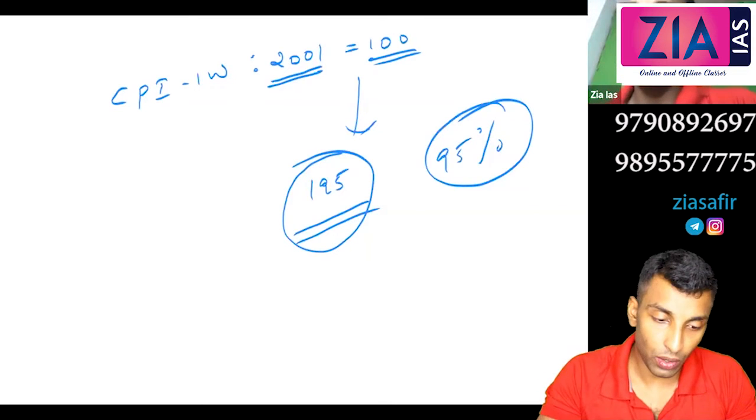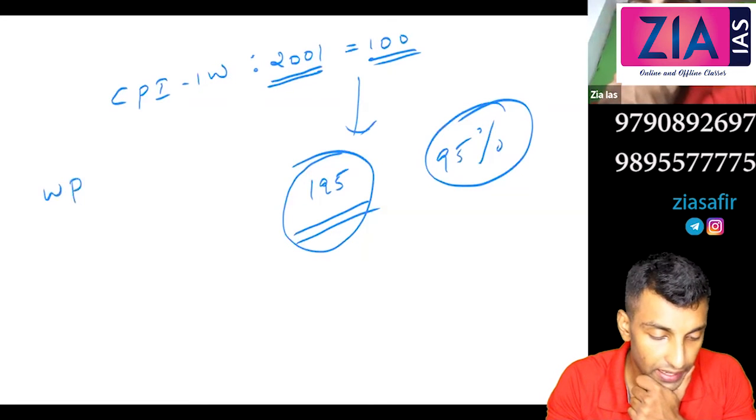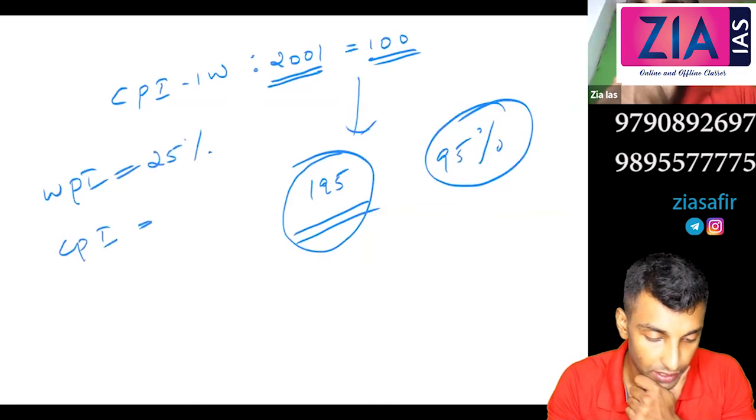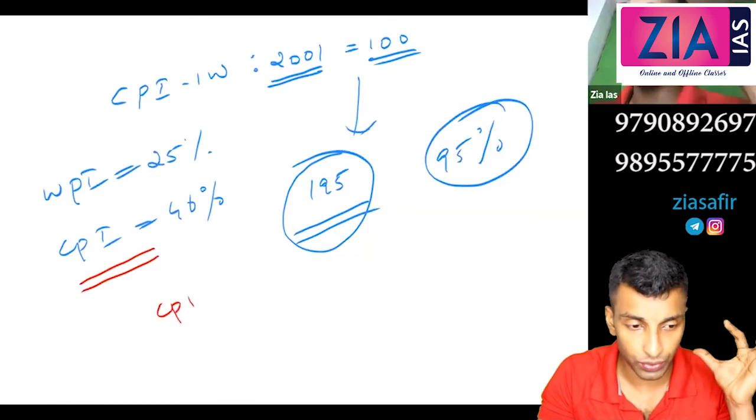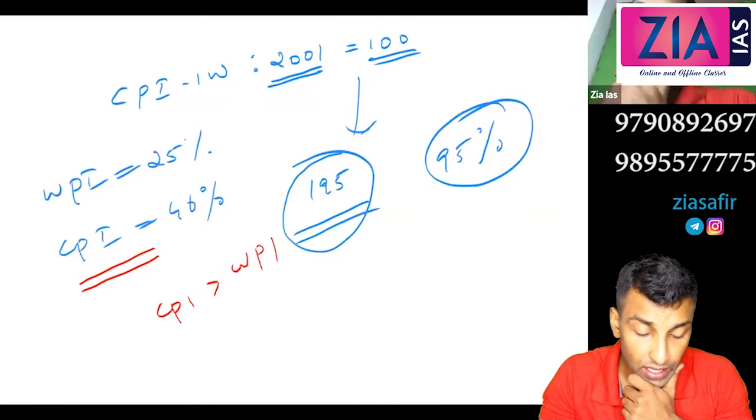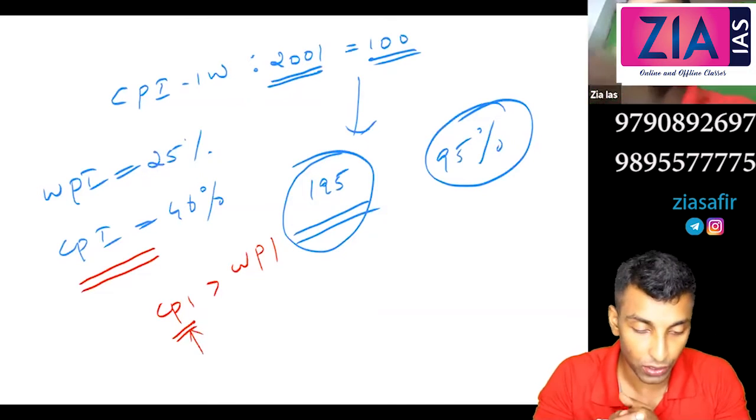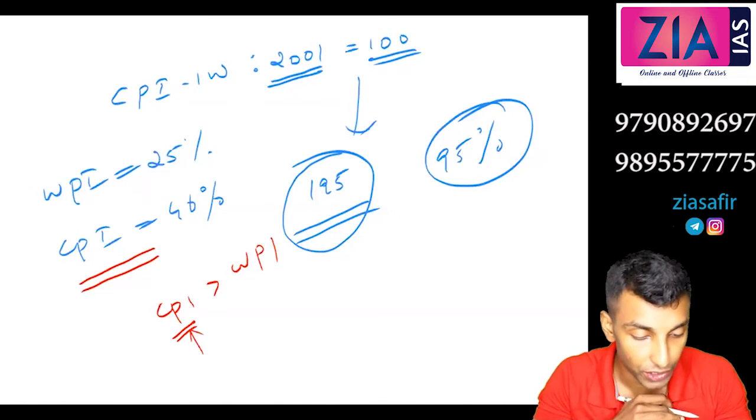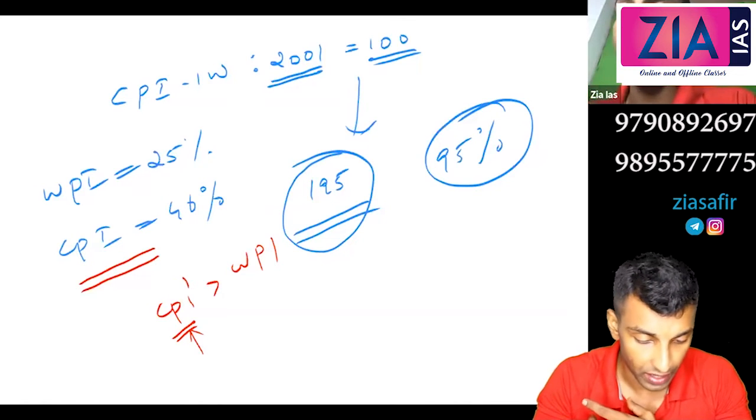Okay, as of now we have talked about CPI and WPI. You already understood in WPI food items weightage is around 25%. Here in CPI food items weightage is around 46%. So food items have more weightage in CPI, right? That is the reason why, if you see the 2012 to 2016 period, CPI was always higher than WPI. Why? Because there was food inflation. Food inflation directly affects CPI more than WPI.